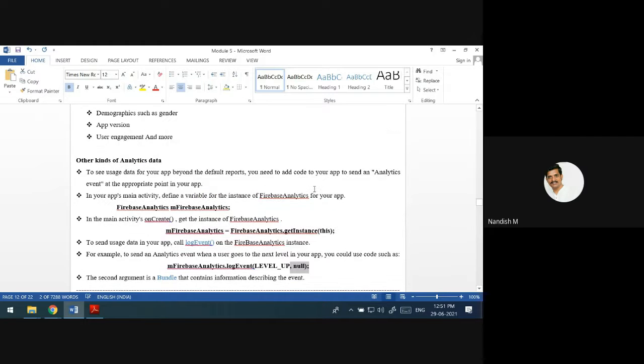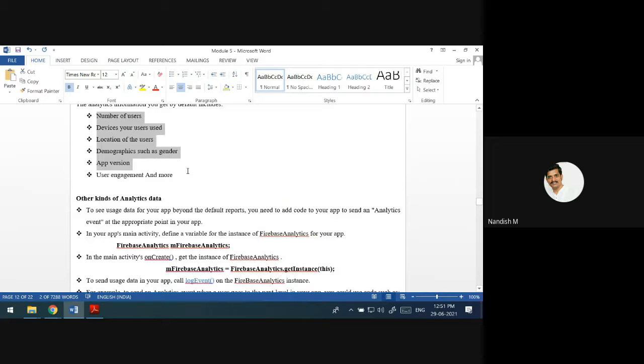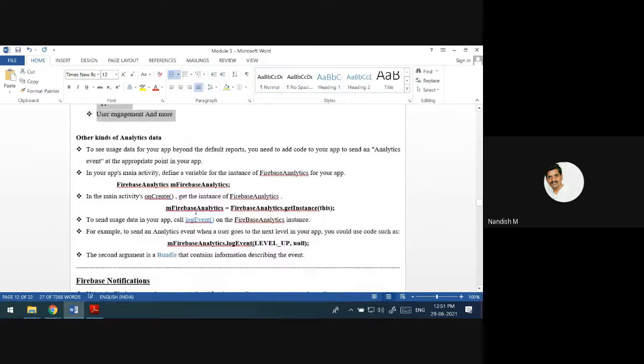these are the default analytics. And if you want to give some more information to your project in your app, if you want some more statistics, then you have to add this much code. This is the code you have to add in your app, that will give some more information in your app itself. This is all about the analytics.